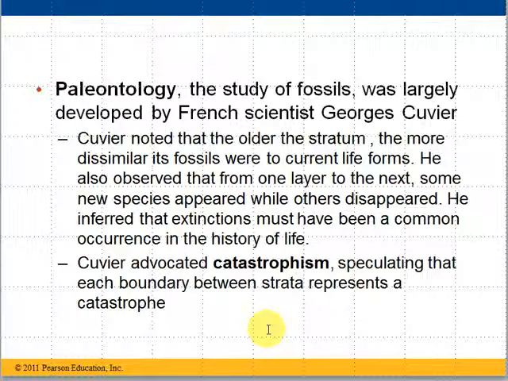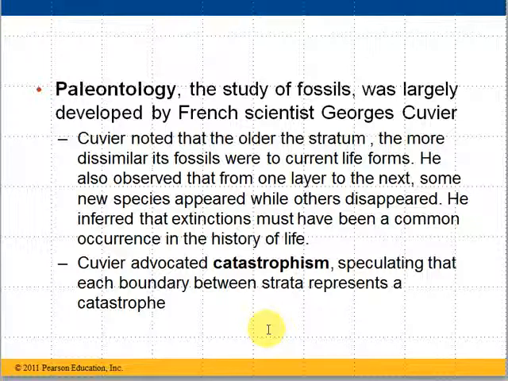So he thought that this extinction process must be pretty common, and he advocated what's called catastrophism. Catastrophism is a speculation that each boundary between the strata where you see these changes represents some major catastrophe that occurred, a giant flood or earthquake or some other massive event that caused these changes.